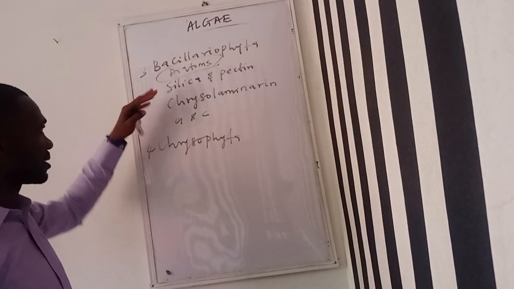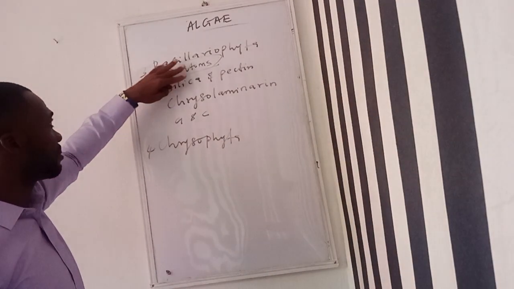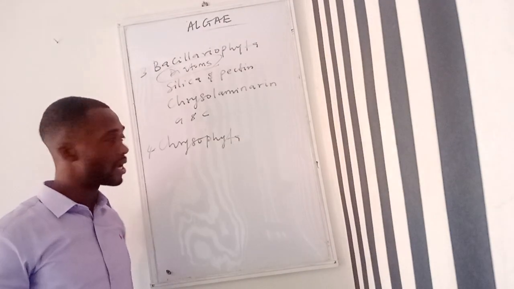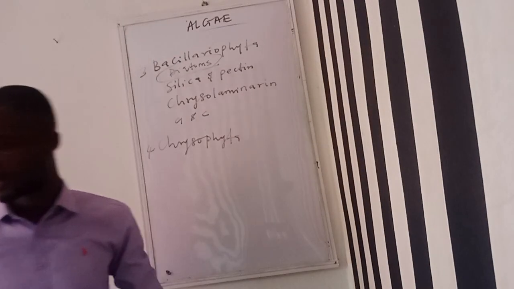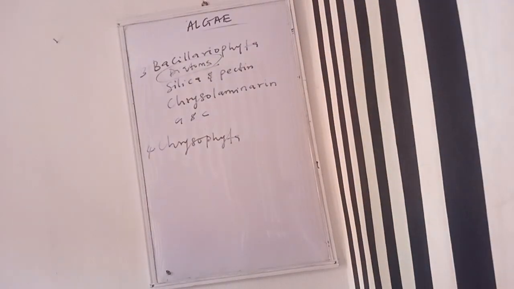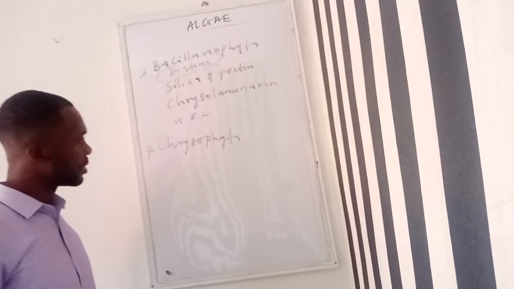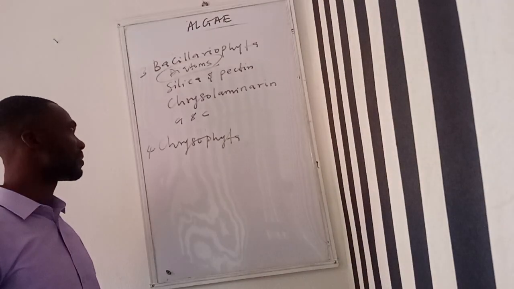So you can discover that members of this group and members of this group have similar things in common. And these ones are called the golden brown algae, the Chrysophyta. So we are done with Chrysophyta.